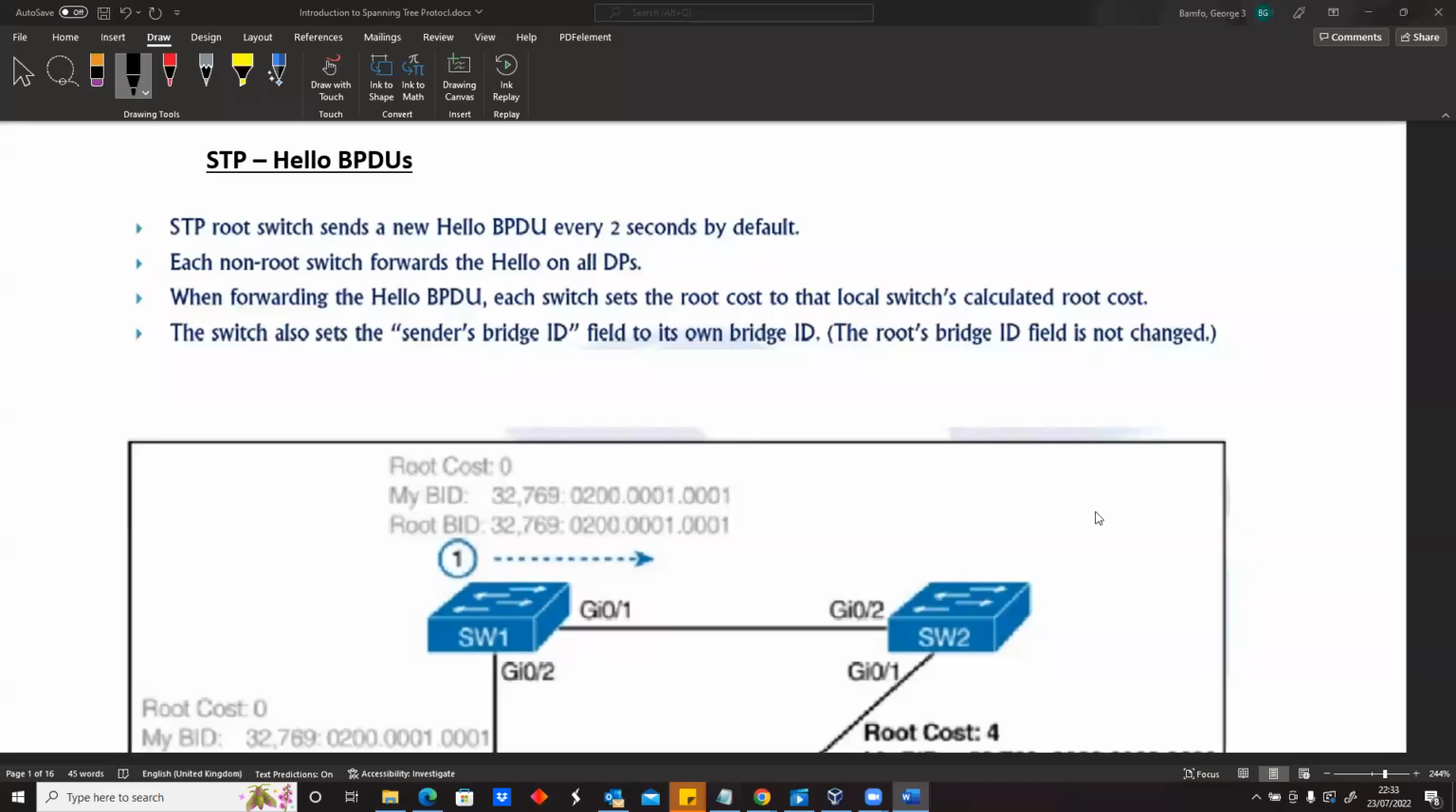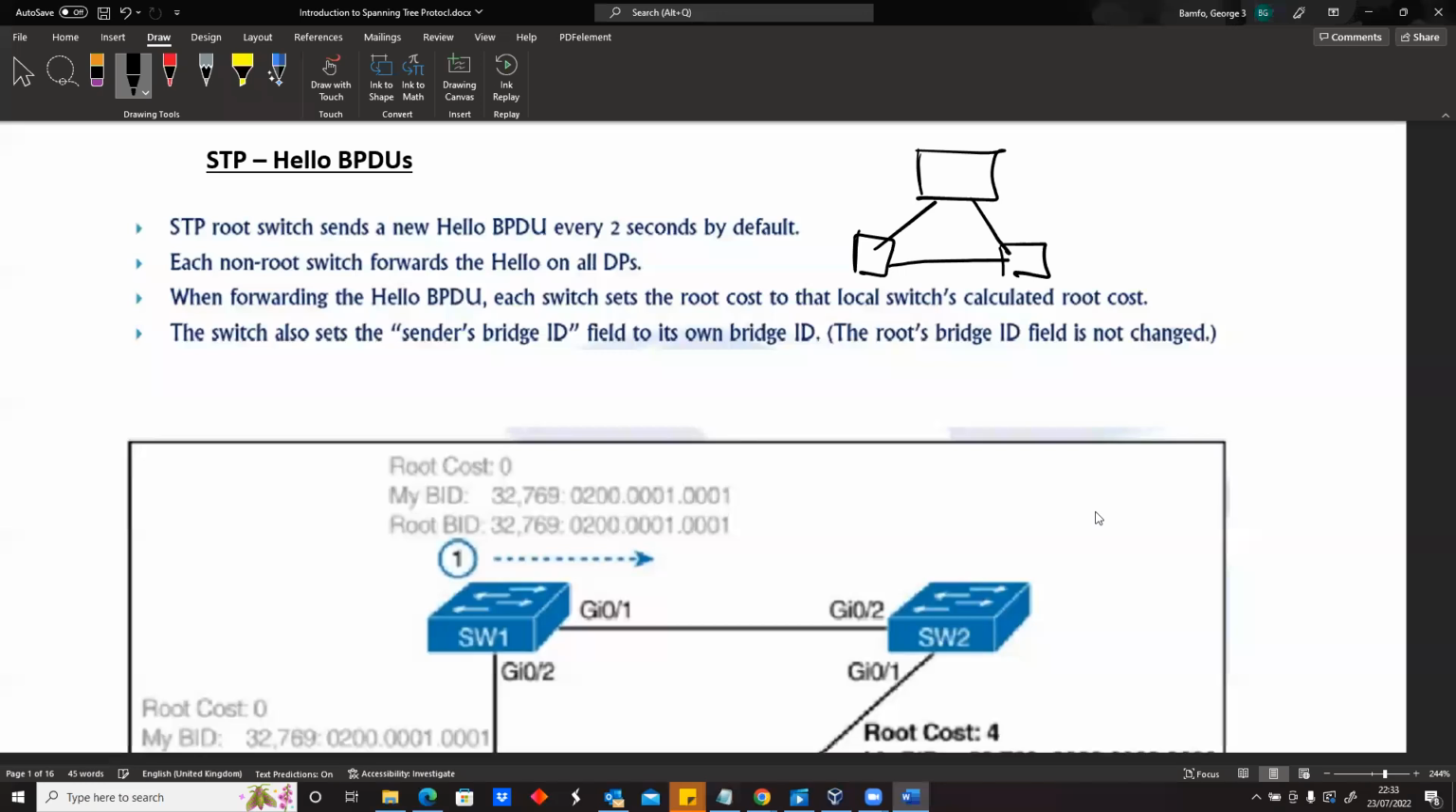So now we've seen the whole cycle of spanning tree. We've seen how spanning tree works, and the fact that the devices have to communicate. But the question is, how do they communicate? What kind of language are they speaking?